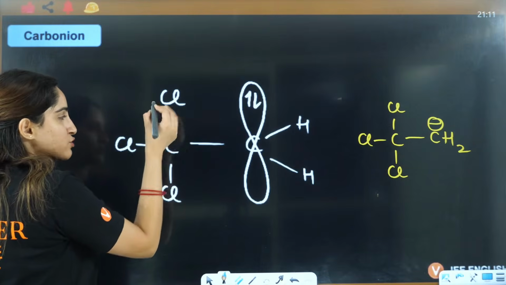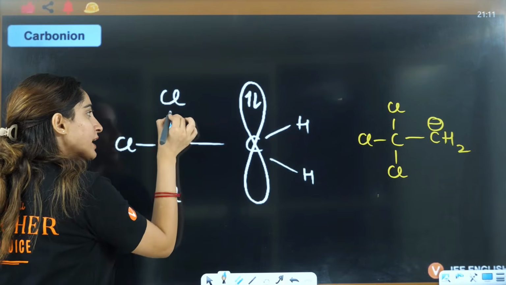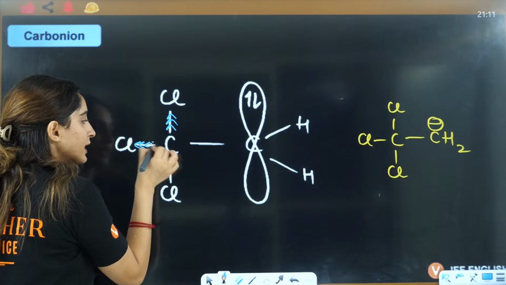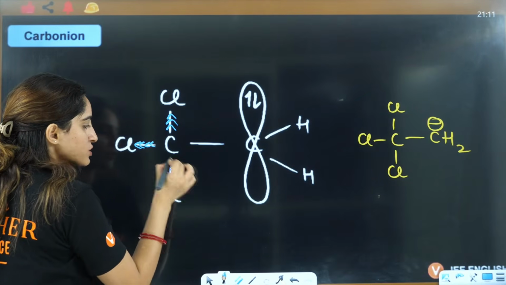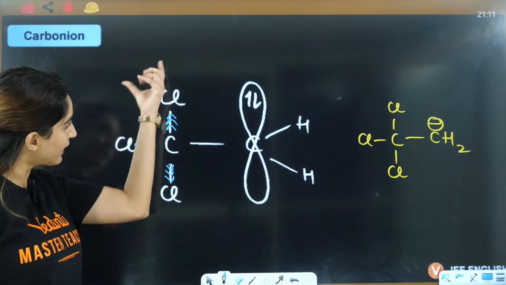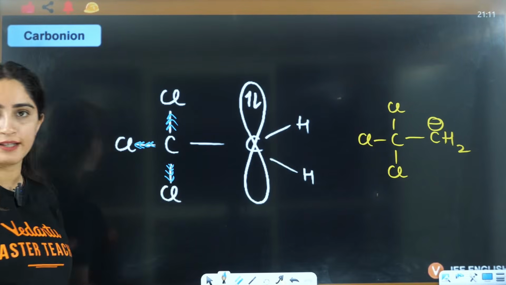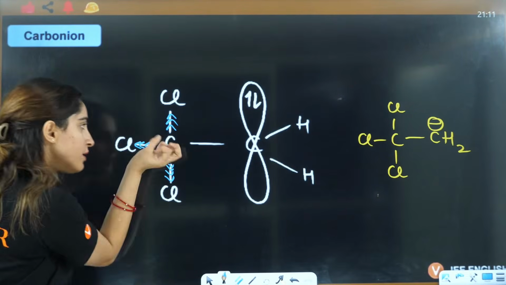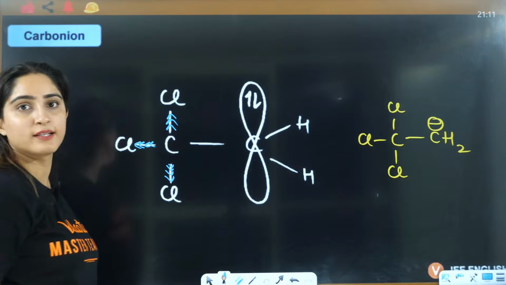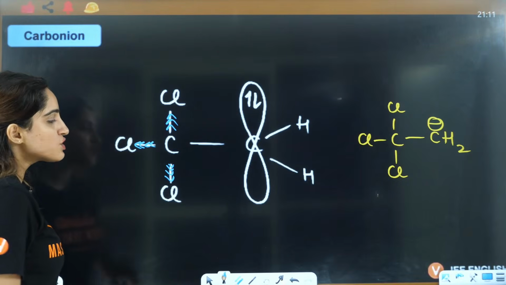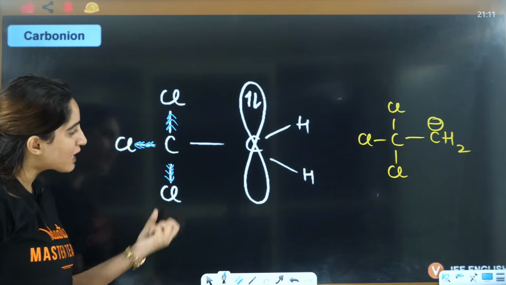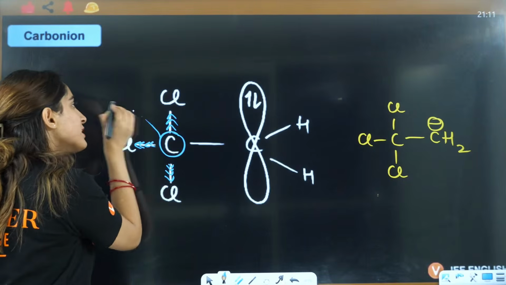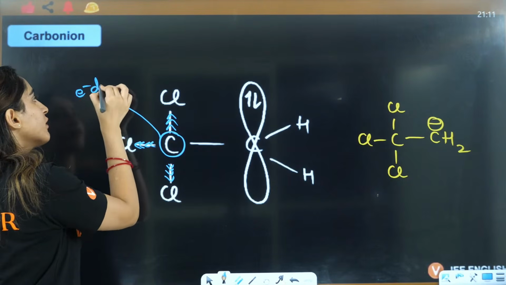Now this is electronegative, so it will take away the electron, it will take away the electron. See this very carefully. It will take the electron, it will take the electron. So the electron is pulled, pulled and pulled like this. Can you see? It is pulling. That means this carbon is becoming electron deficient.